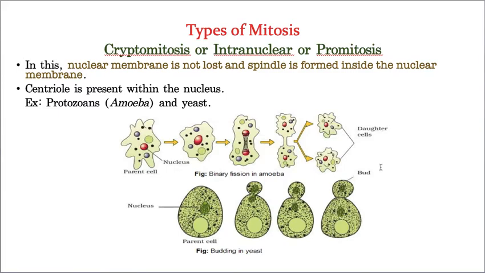Along with the nuclear membrane, the nucleus undergoes division. That is called cryptomitosis or promitosis, whereas centrioles are also present within the nucleus only. Where does it take place? It takes place in protozoans like amoeba, and also in eukaryotes like fungi such as yeast. See, this is a yeast, Saccharomyces cerevisiae.